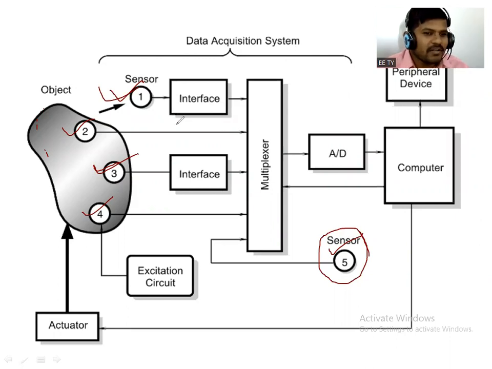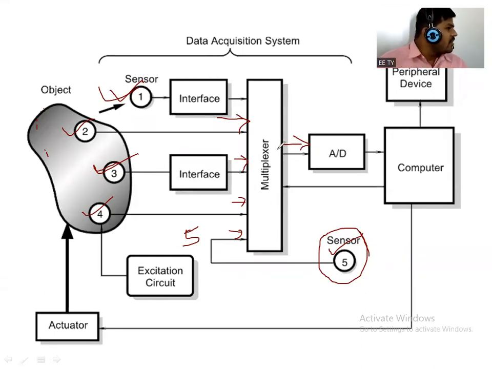Suppose 5 sensors are inputs to the multiplexer, but the multiplexer will provide a single output, which is fed to the microcontroller.